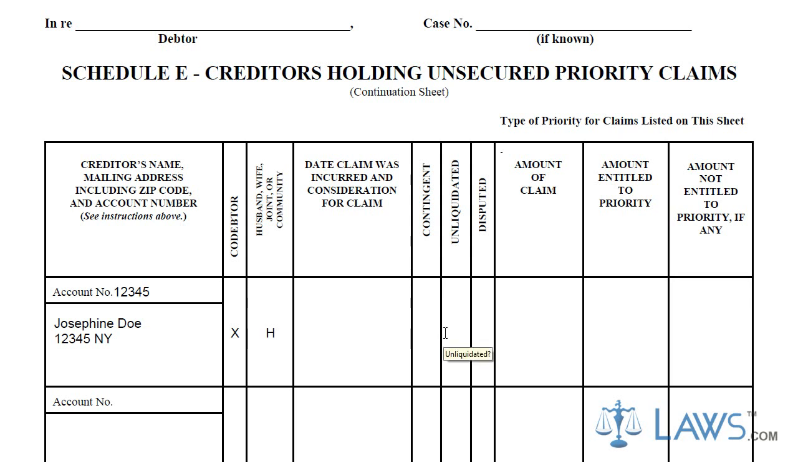Contingent simply means that you owe the debt only if something happens first, such as a third party owes the funds and you are the co-signer of the debt. Unliquidated debt means that you expect to have to pay the debt, but you do not know the amount of the debt. Following the input of this information, list the amount entitled to the priority and all amounts not entitled to priority. If you owe the creditor an amount but only a portion of that debt is a priority claim, list the difference in this section.